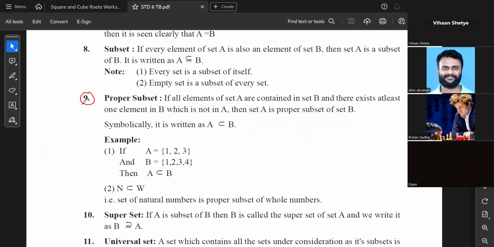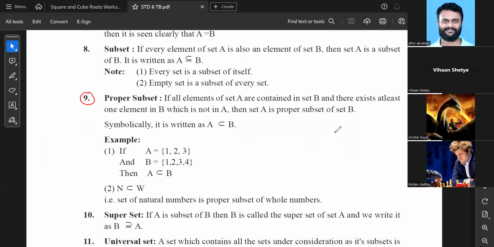Next one, proper subset. If all the elements of set A are contained in set B and there exists at least one element in B which is not in A, then set A is a proper subset of B. Symbolically, it is written like this. For example, जैसे कि this is an example. If A is having 1 2 3, B is having 1 2 3 4 5.